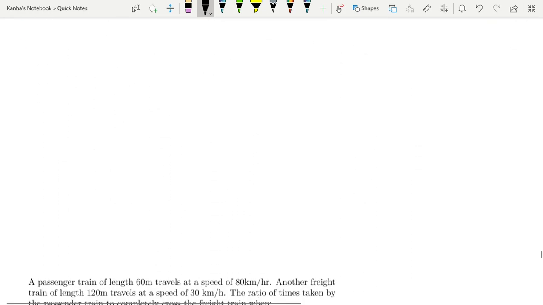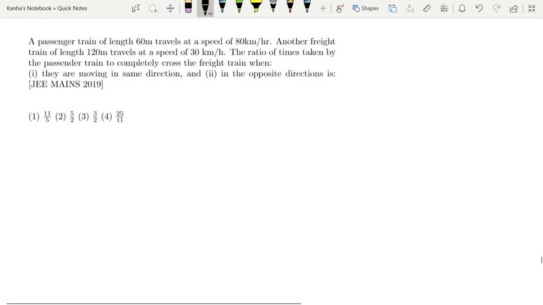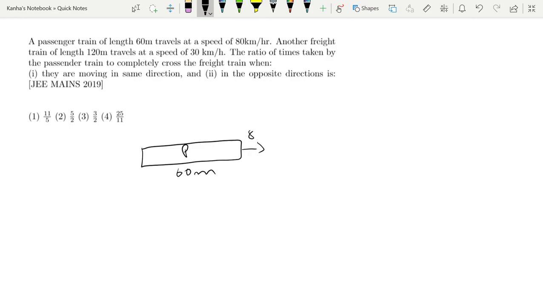Let's look at one more question. This came in 2019, so you should definitely focus on this, and this is something that troubles most of the students that I've seen. It's very simple, and let's look at it. It's a question from relative motion. A passenger train of length L, let's say this is my passenger train, length 60 meter, travels at a speed of 80 km per hour.